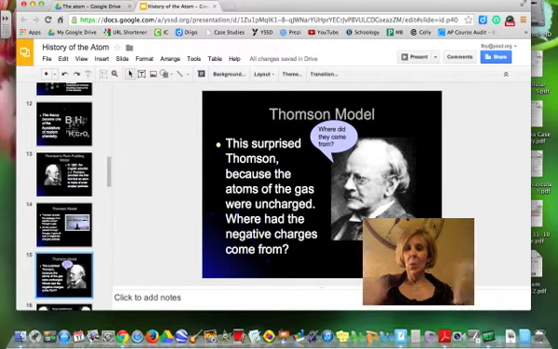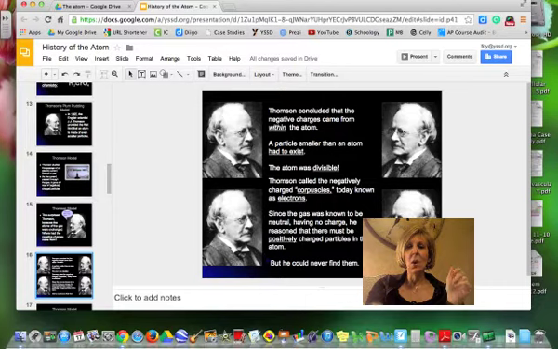And so he wondered where these negative charges came from. He deduced from his experiments that they actually came from inside the atom. This was a shocker to everybody, that an atom had smaller pieces. He originally called these negatively charged things corpuscles. We know them today as electrons.